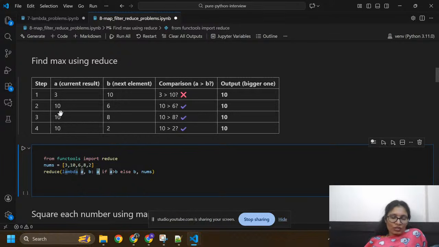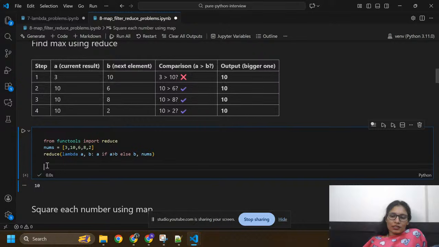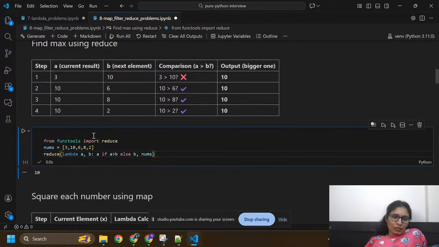Now I am going to check again. A equals to 10 and b equals to 8. Here 10 is greater than 8, so this condition is true, and we return a. So here a equals to 10. Again we check with a equals to 10 and b equals to 2. This is the last element, and I need to keep a. So here I got 10. I am going to run this, and I got the maximum number 10 from these numbers.